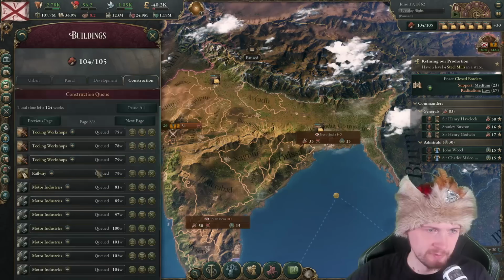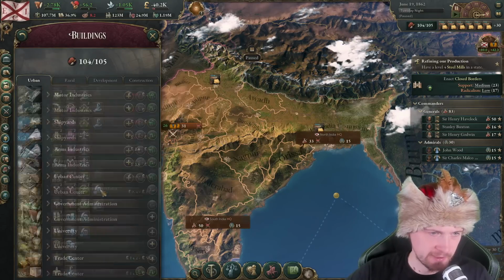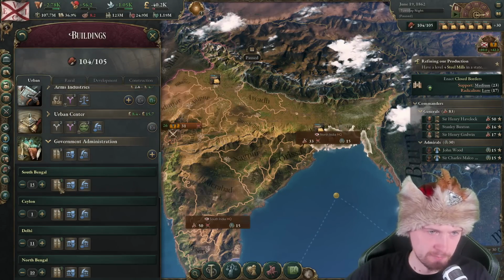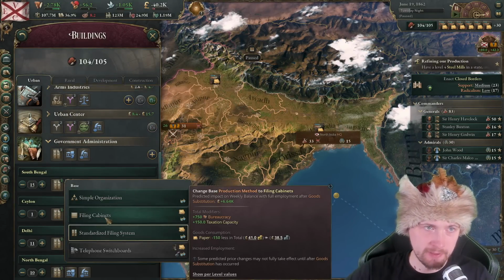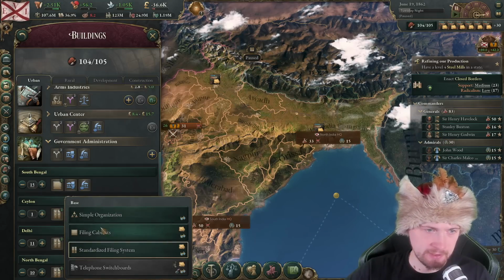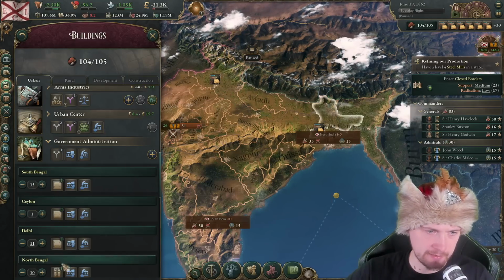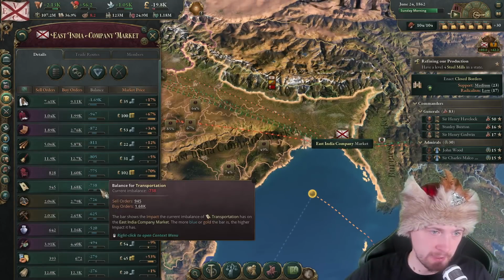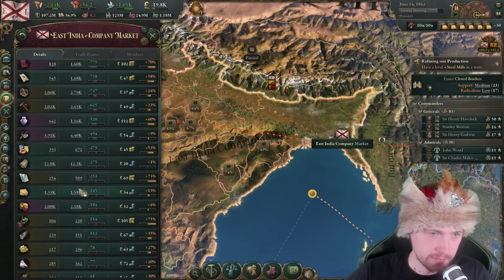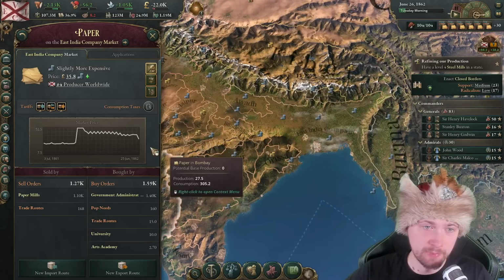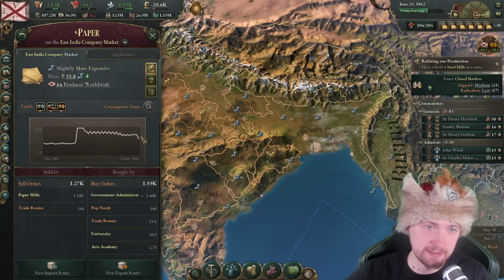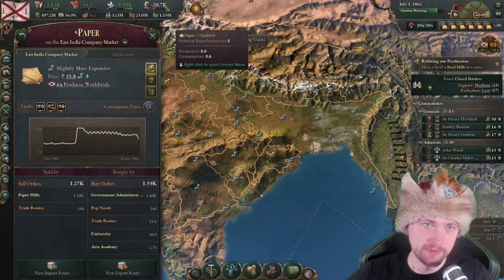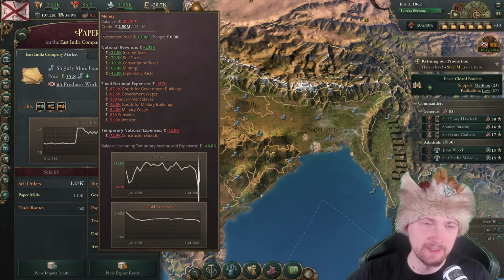Just go ahead to government administration. Can I do it? Just, for example, here. Let's change it back to this. Changing back. And now, if you take a look at our paper production, you see that it's far more balanced, so its price is going to decrease significantly, which is also going to help me with my money issues.